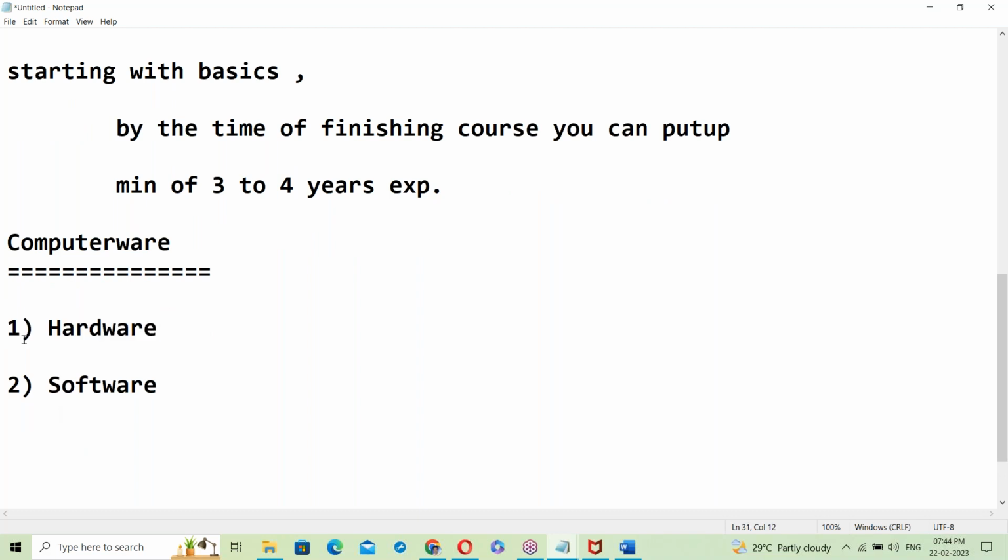These are physical components like keyboards, mouse, monitor, hard disk, RAM memory. All the hardware components are not necessary for us.